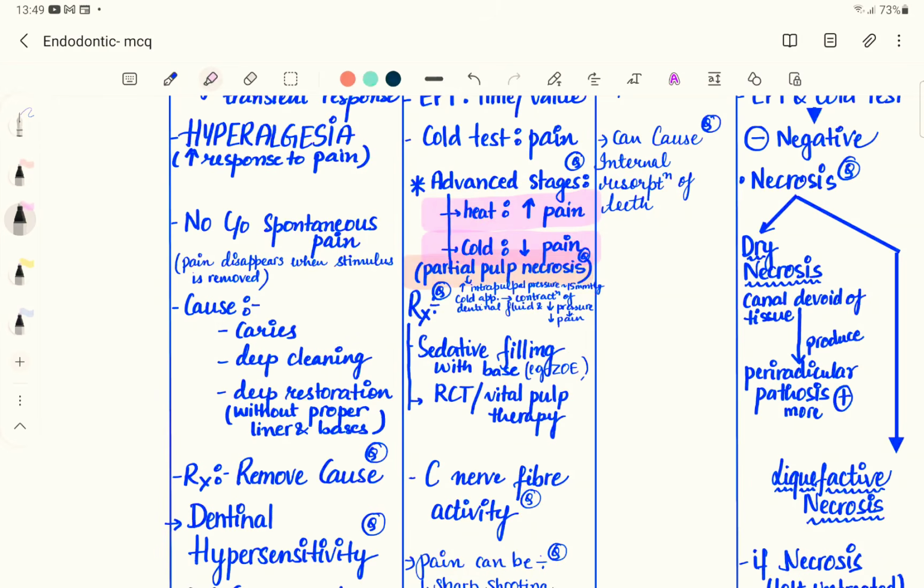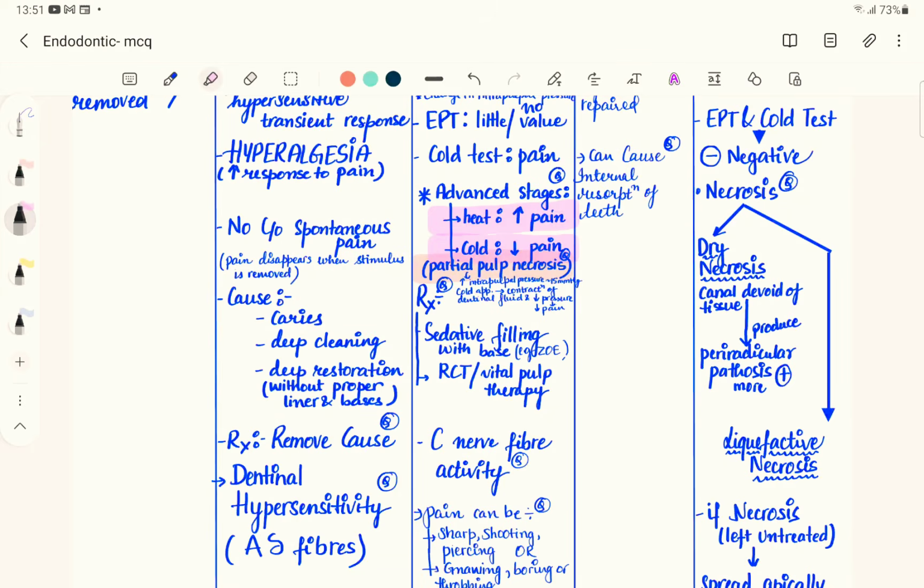So the pressure in the dentine will be less, and because the pain is due to the pressure, the pressure is a little bit relieved. If the pressure is 15, there is only a slight elevation in the pressure, and if the patient eats or drinks anything cold, there will be relief in the pressure because of the contraction of the dentinal fluid, and this will cause a relief in the pain. So the patient will have some relief in the pain while having a cold food item.